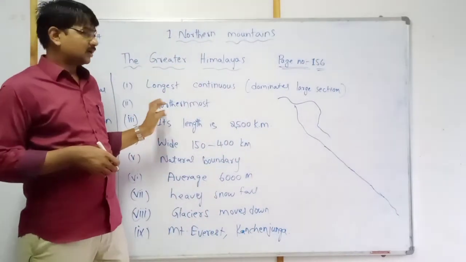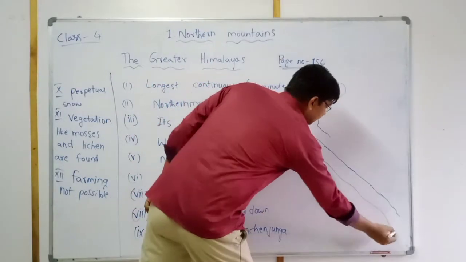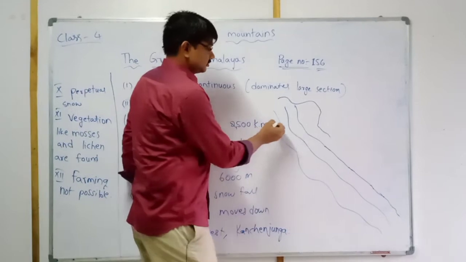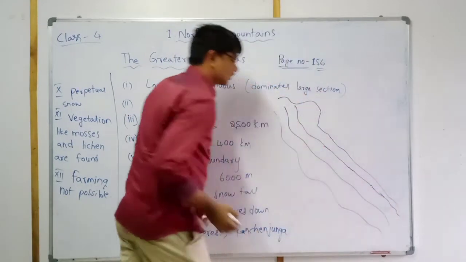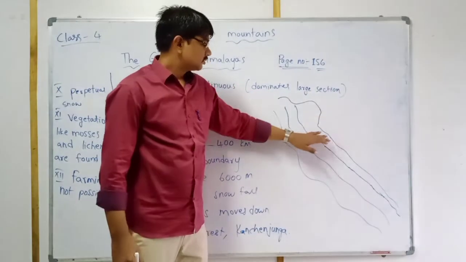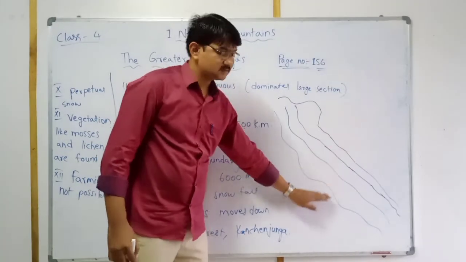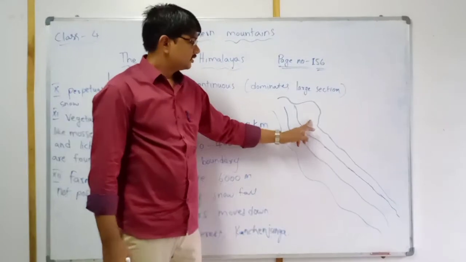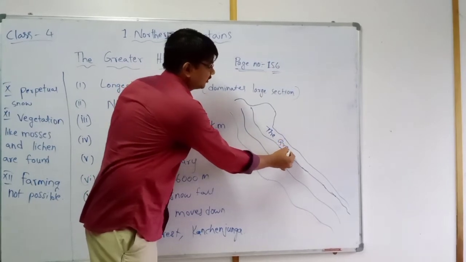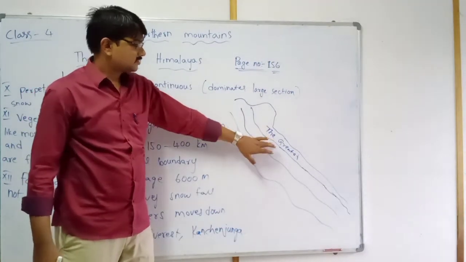At the same time, in the previous class I told you there are 3 parallel ranges. This is the north side, this is inside India. We are talking about the greater Himalayas. Just observe here.